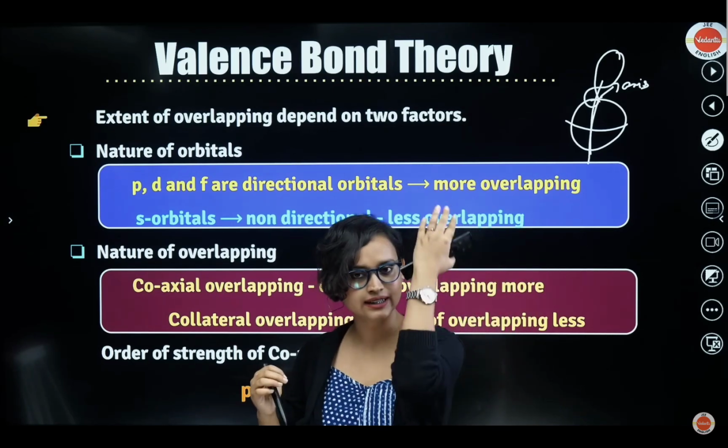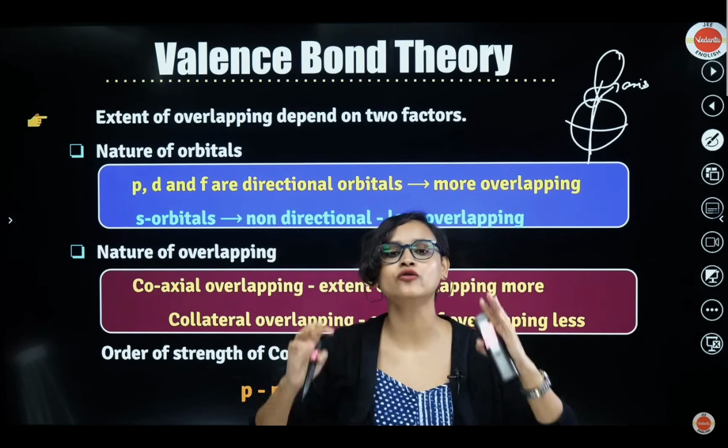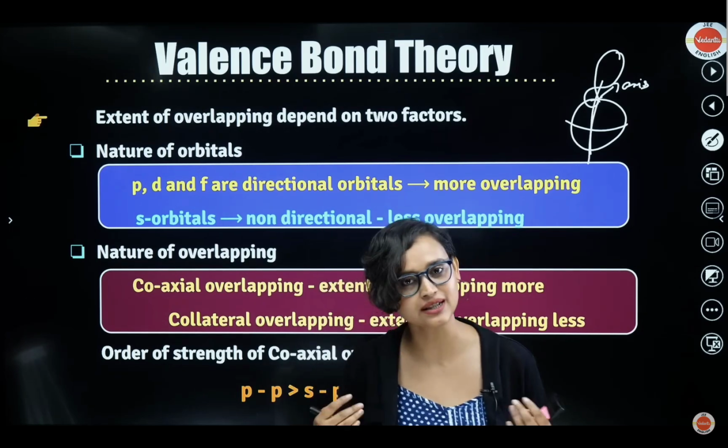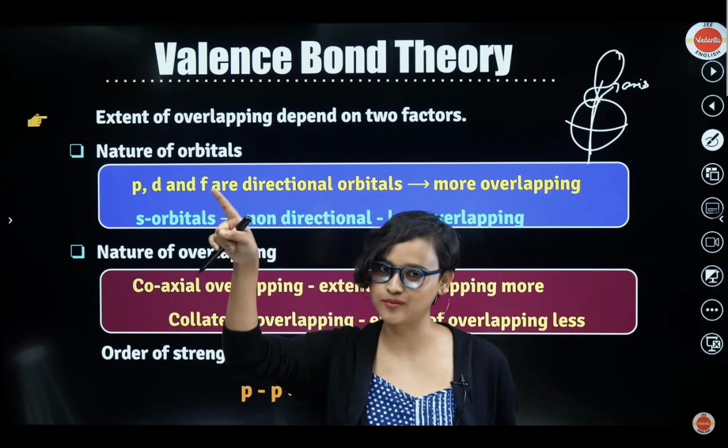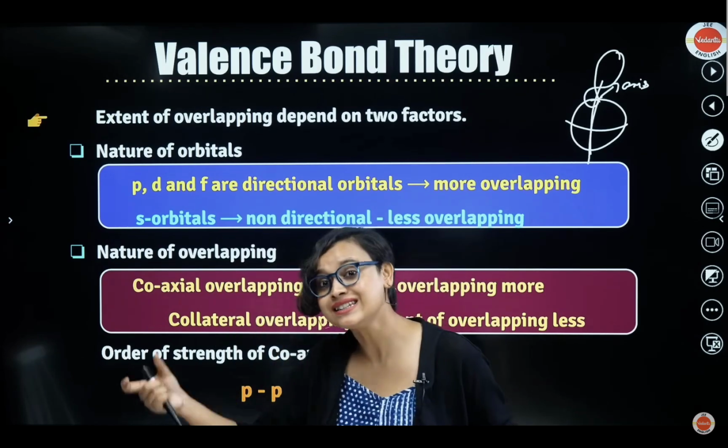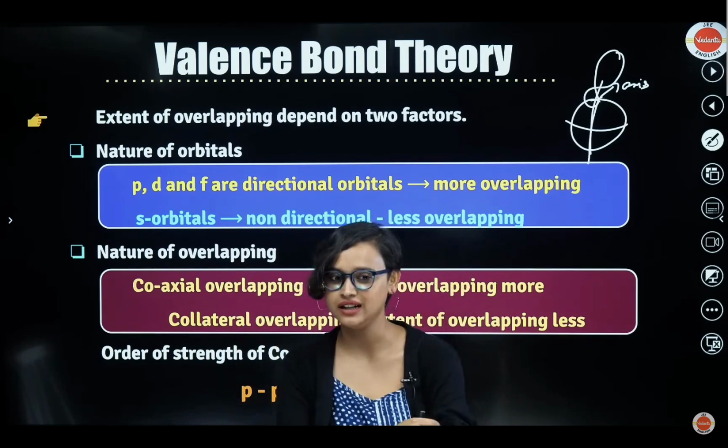If it is collateral, like say this is the one and there is another one, then the extent of overlapping is less. Now, if it is P and P, then the overlapping extent is more. If it is P and S, it is a little less. If it is S and S, it's even more less.